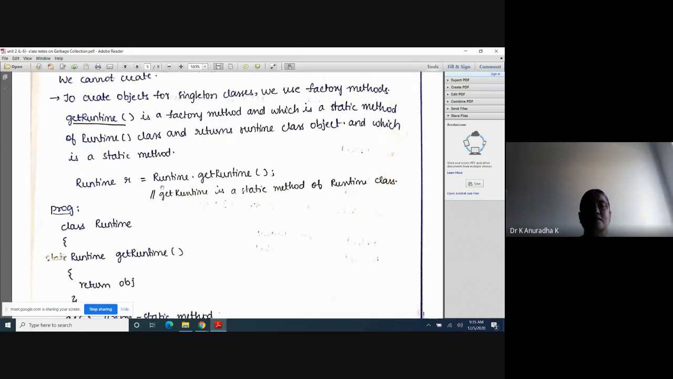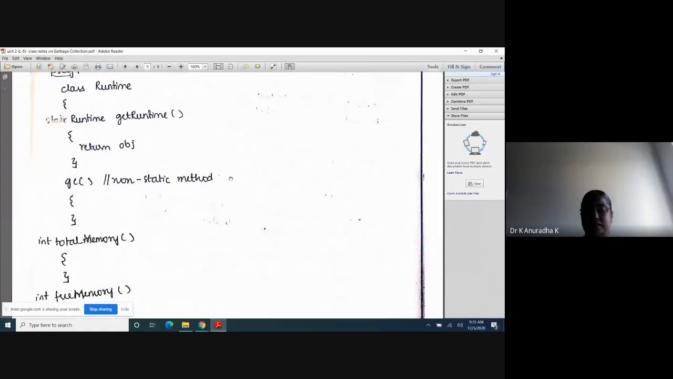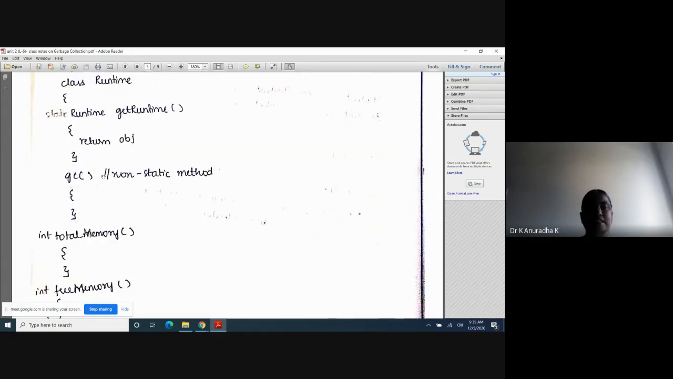So this is the object creation for the Singleton class Runtime. Next, this is the predefined class Runtime. Inside this Runtime class we have 4 methods. First method is getRuntime, which is a factory method, and it is a static method. The return type of getRuntime is a Runtime class object. Which object? Runtime class object. Next, gc is a method. The gc method of the System class is a static method, but the gc method of the Runtime class is a non-static method.